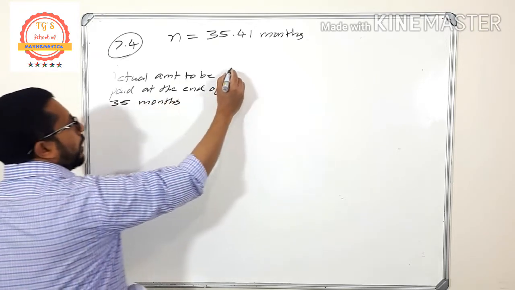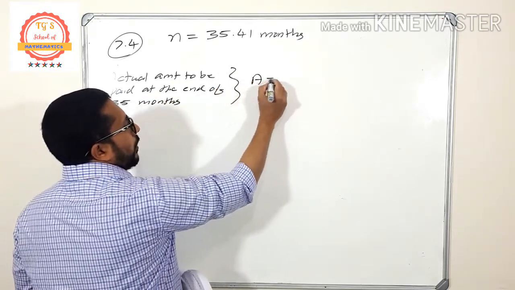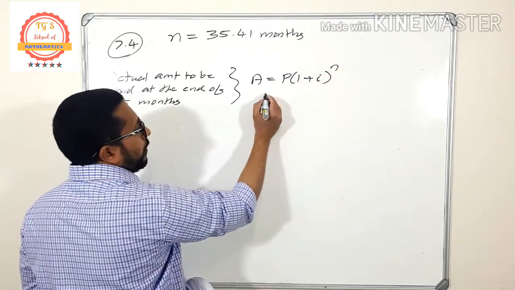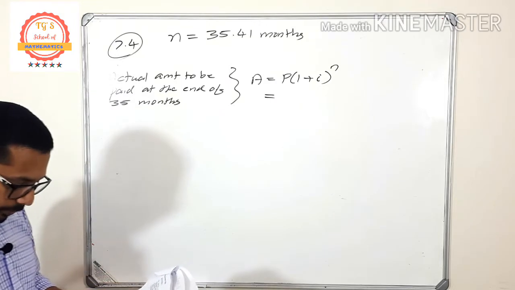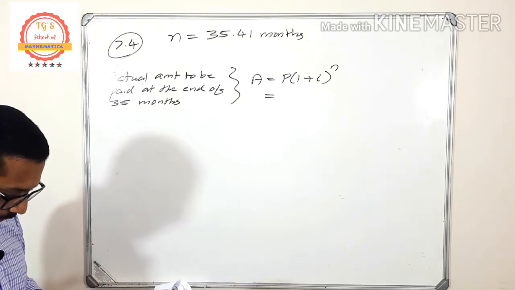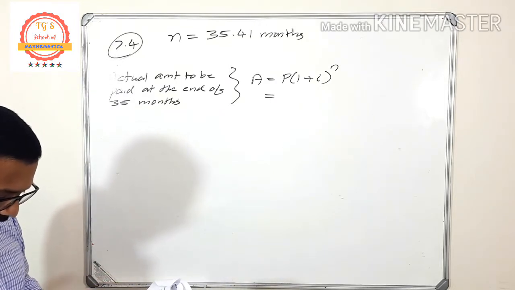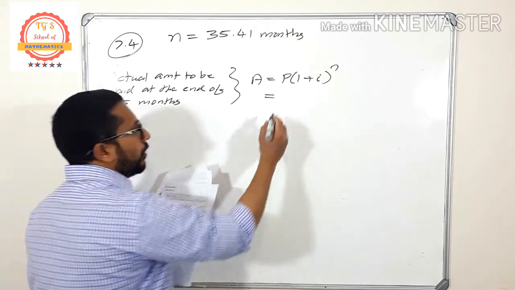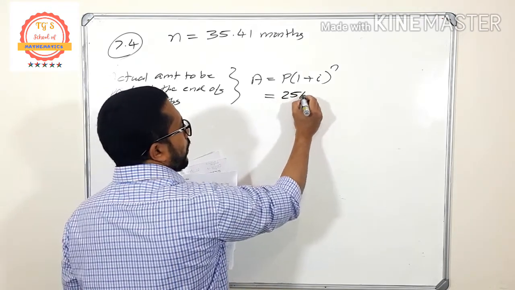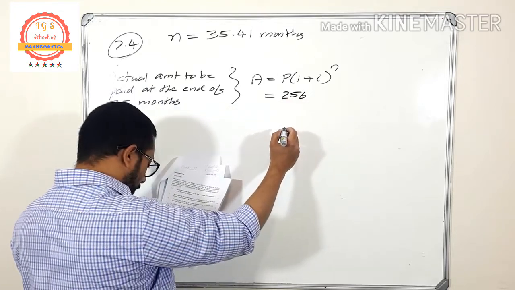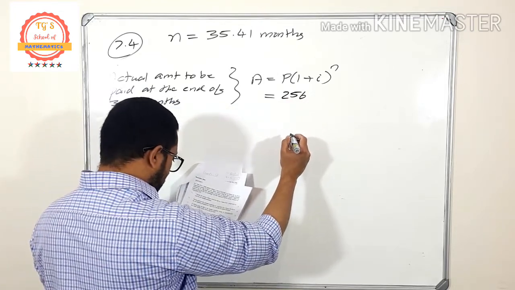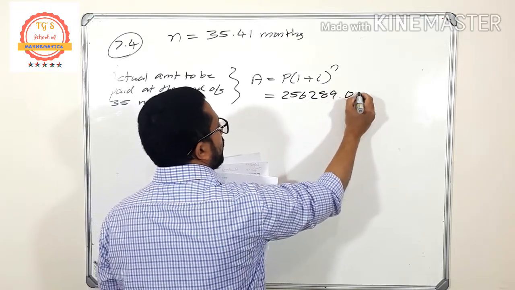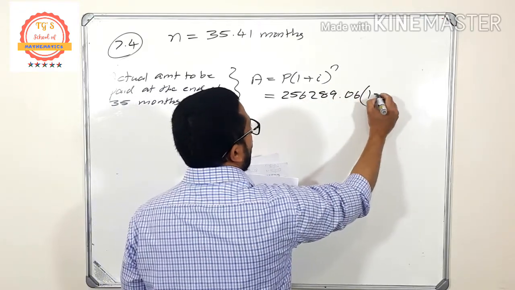So how can I find that one? A is equal to P into 1 plus i, the whole raised to n. What is the principal amount? 256,000. Remember, it's the same question. So it is 256,000 into 1 plus i.